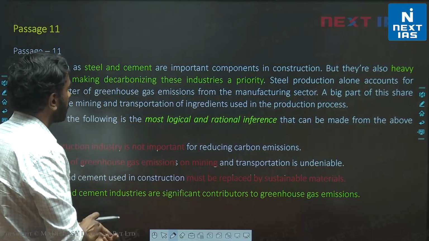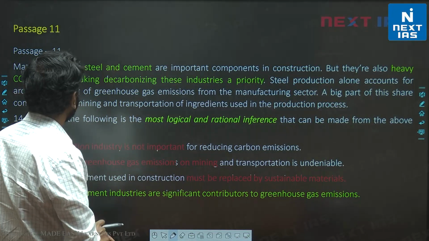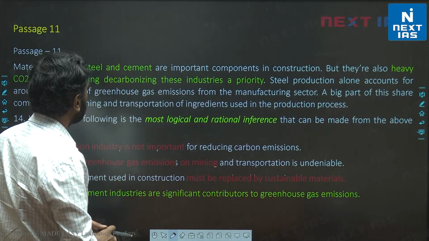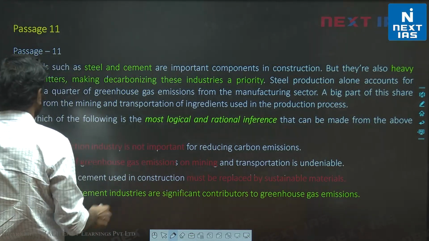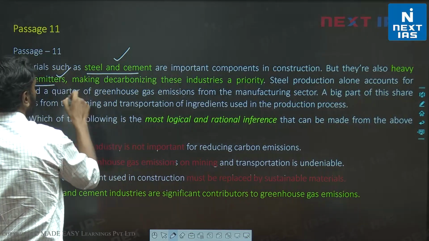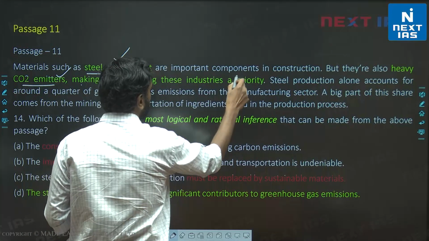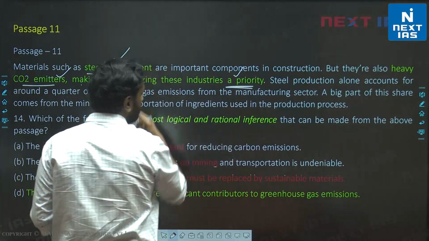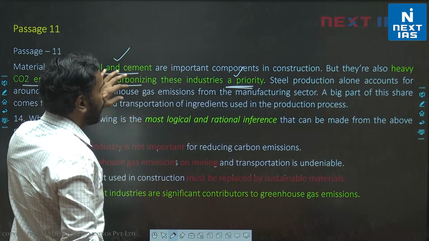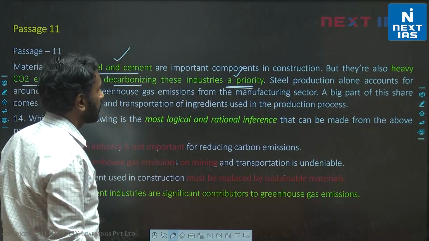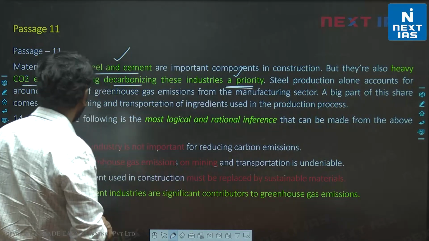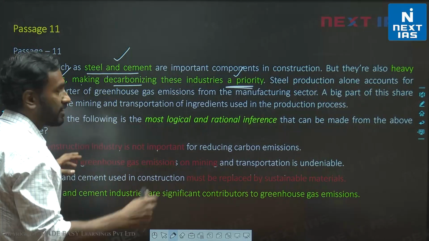Let's look at most logical and rational inference. This passage is talking about materials such as steel and cement are important components in construction, but they're also heavy CO2 emitters, making decarbonizing these industries a priority. So the author is talking about a problem related to this. Steel and cement are CO2 emitters, and this makes decarbonizing them a priority. The author is talking about decarbonizing steel and cement. We are told steel production accounts for around a quarter of GHGs. A big part of this share comes from mining and transportation used in production. So we know these facts. Again, don't let them inform your answer choice. Stay with the passage. Come up with the answer from the passage is what I mean.